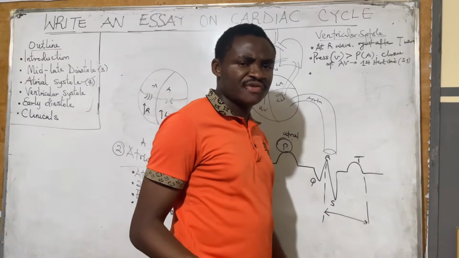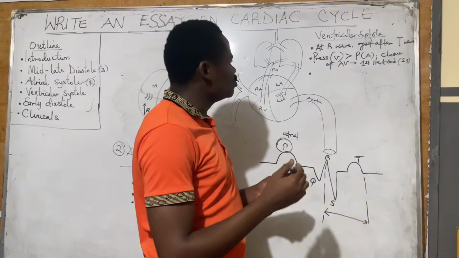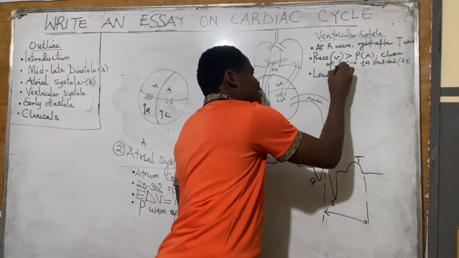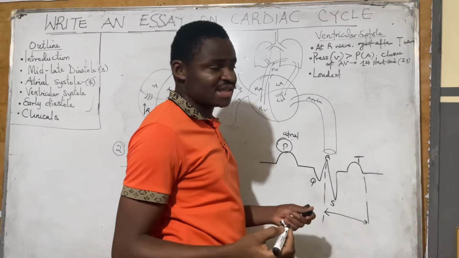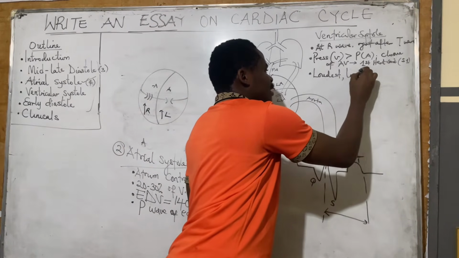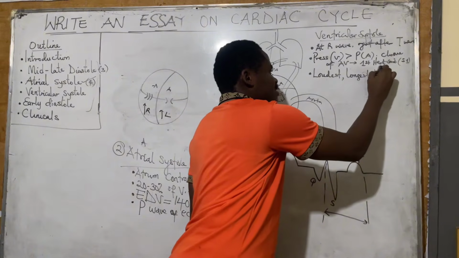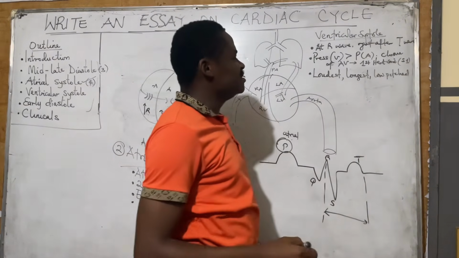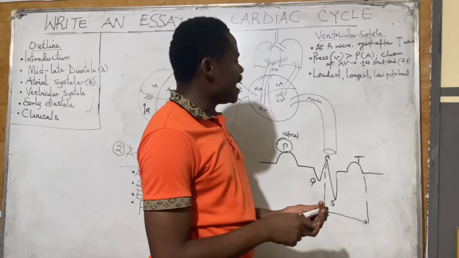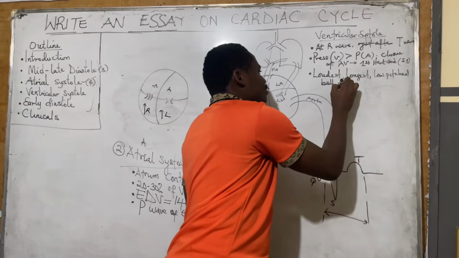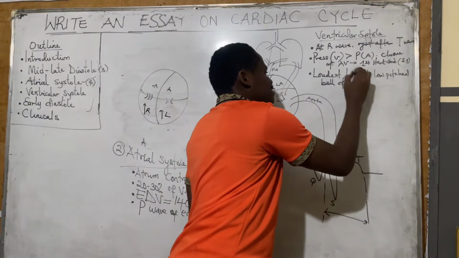The characteristics of the first heart sound are, number one, it is the loudest when in comparison with S2, which is the second heart sound. Number two, it is longest. It is low pitched in frequency, and this particular one can be heard best with the bell of the stethoscope.